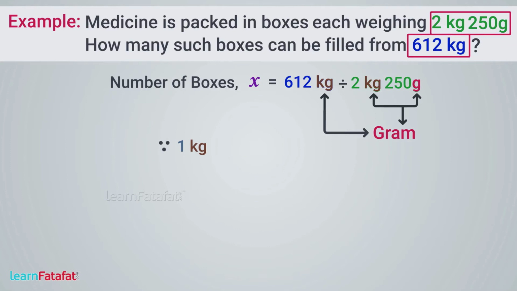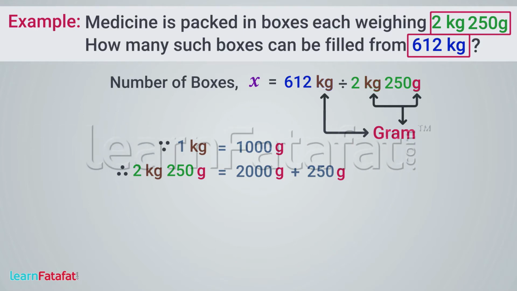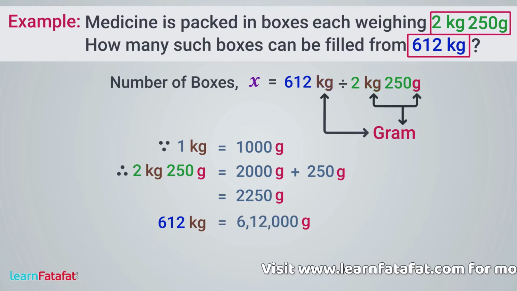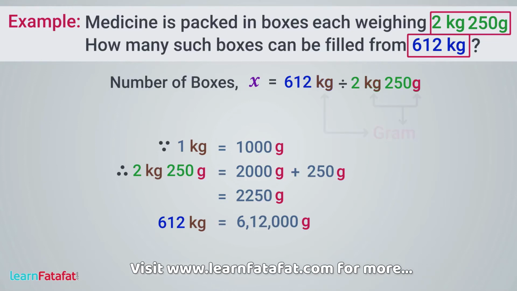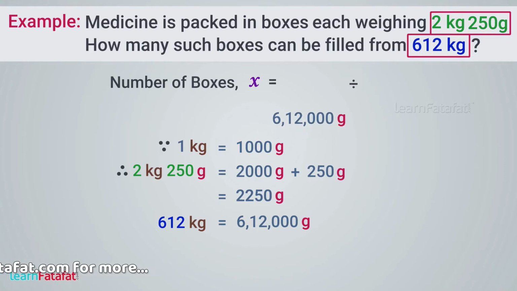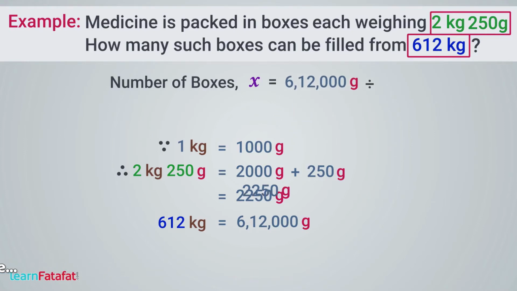Since 1 kilogram equals 1000 gram, therefore 2 kilogram 250 gram is equal to 2000 gram plus 250 gram, which is equal to 2250 gram, and 612 kilogram is equal to 6,12,000 gram. Number of boxes x equals 6,12,000 gram divided by 2250 gram.